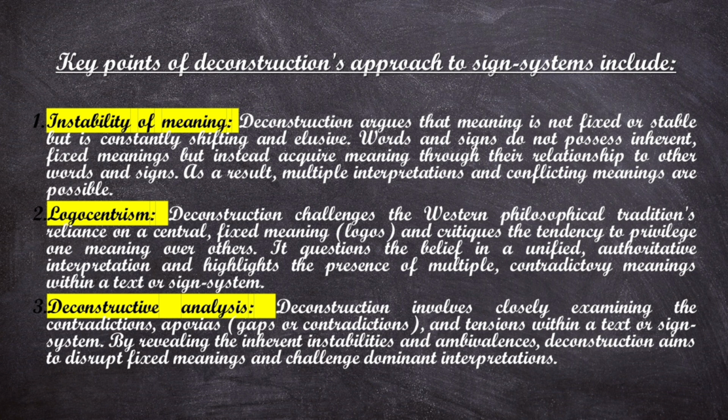So basically what happens is that whenever a particular piece of theory is presented to us, a particular concept is being enforced to us that it has to be followed. All right, so that is what logocentrism is, and the fixed meanings are considered to be the logos, and deconstruction rejects this particular approach where a particular idea is given more preference.